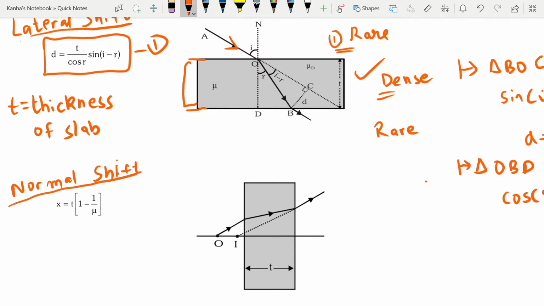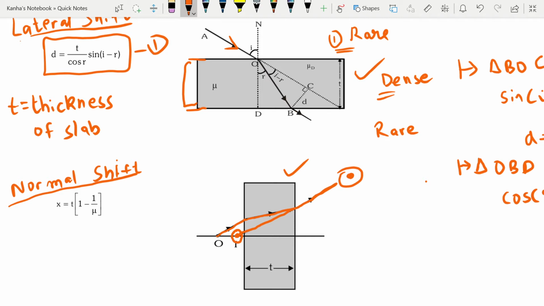When you place an object in front of a glass slab, it shifts the object in the direction of the incident light by a distance x. So you have the object right here, it gets refracted again. If you have an eye here, it will observe this light coming in, so it will retrace its path and say that the object is actually placed somewhere around here, but this is your virtual image. This is where I assume the image to be.